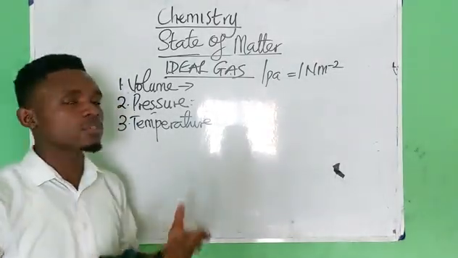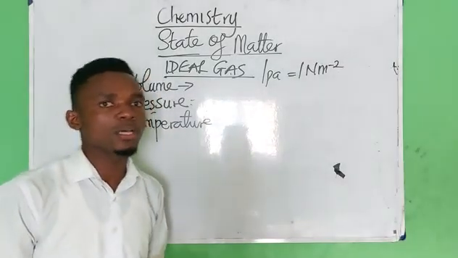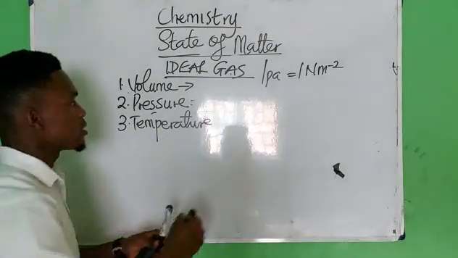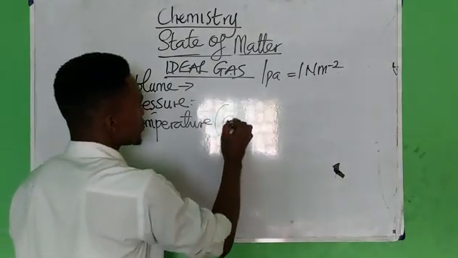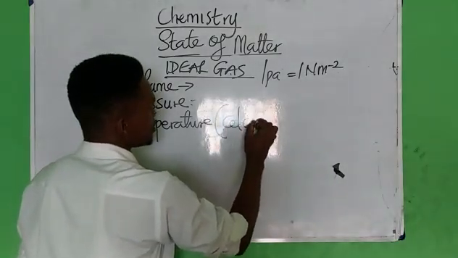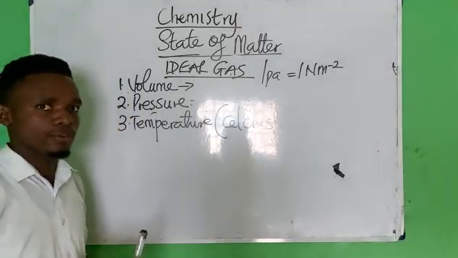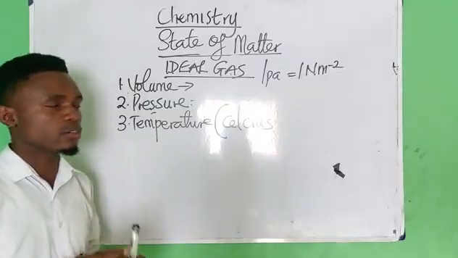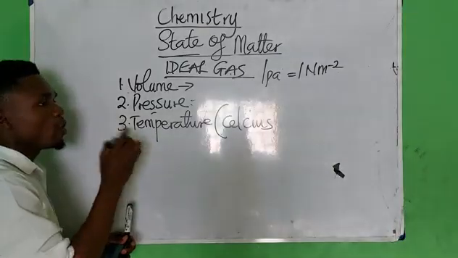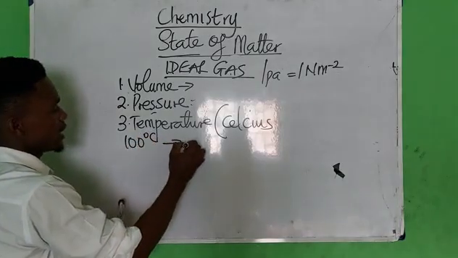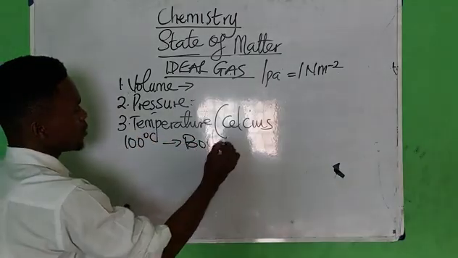Now, temperature has different SI units, all right? It is measured in degrees Celsius. In the Celsius scale, we have the upper fixed point, which is 100 degrees Celsius, and this is known as what? The boiling point.